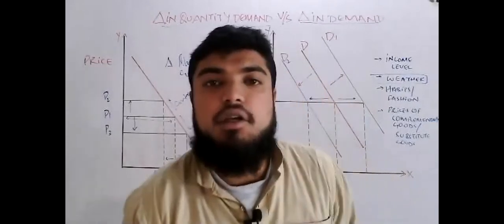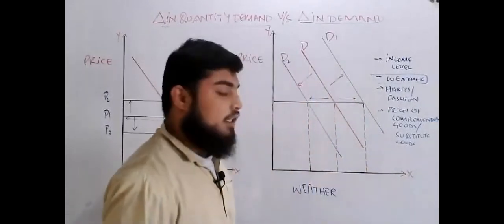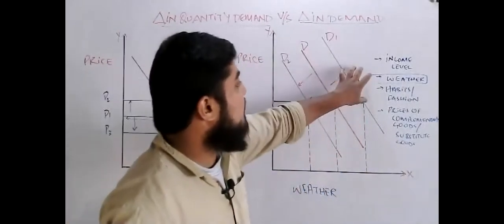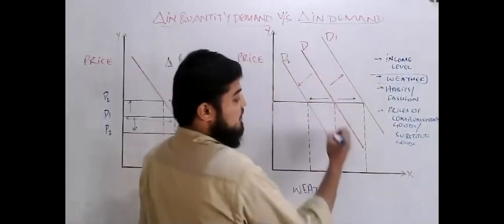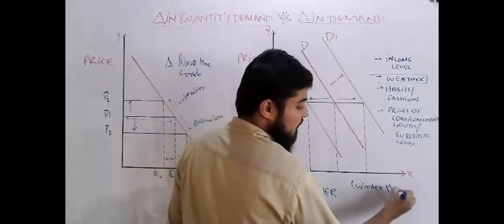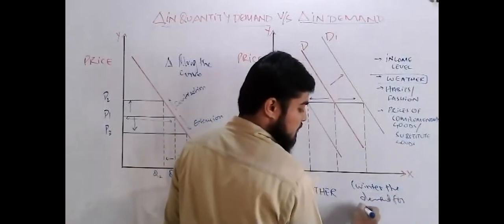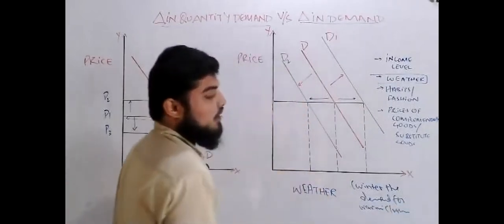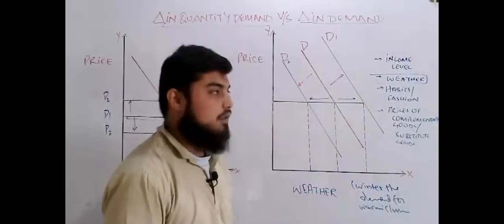If we assume that the price remains constant over the period of time, in winter the demand for warm clothes rises, and in the summer season, the demand for warm clothes falls.